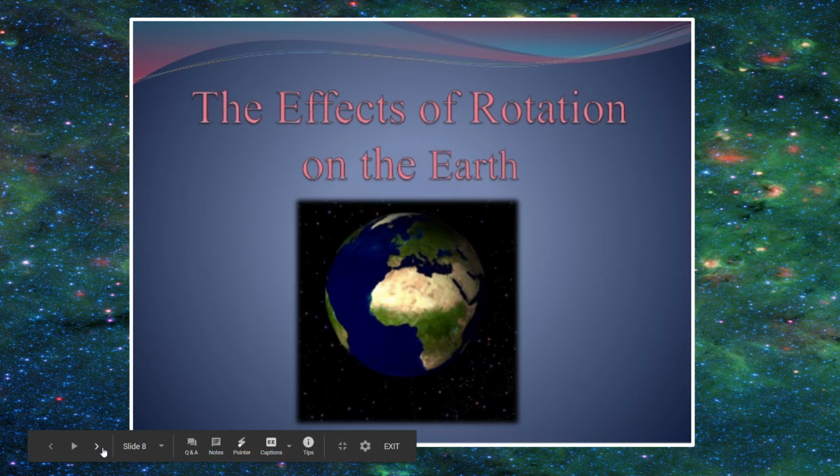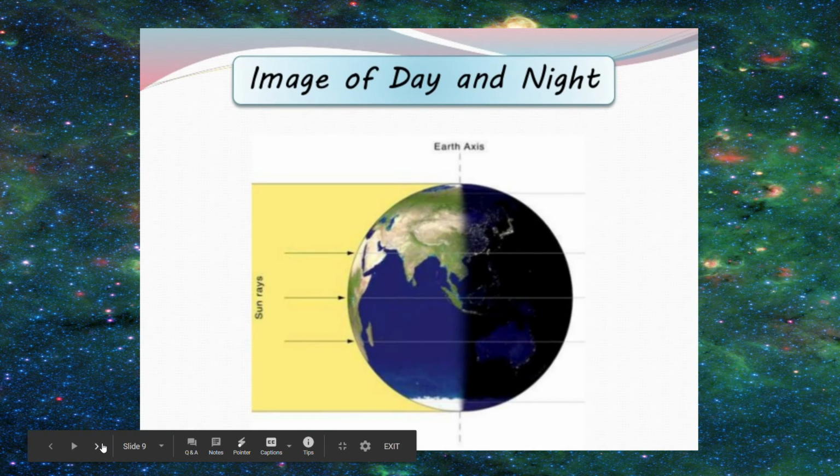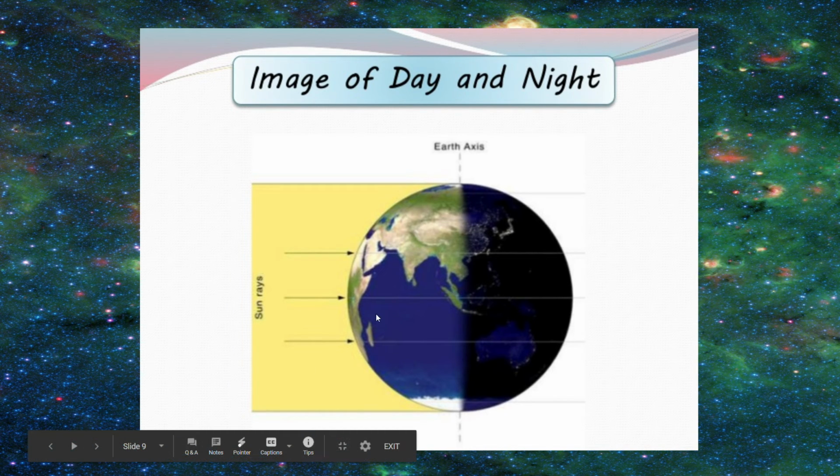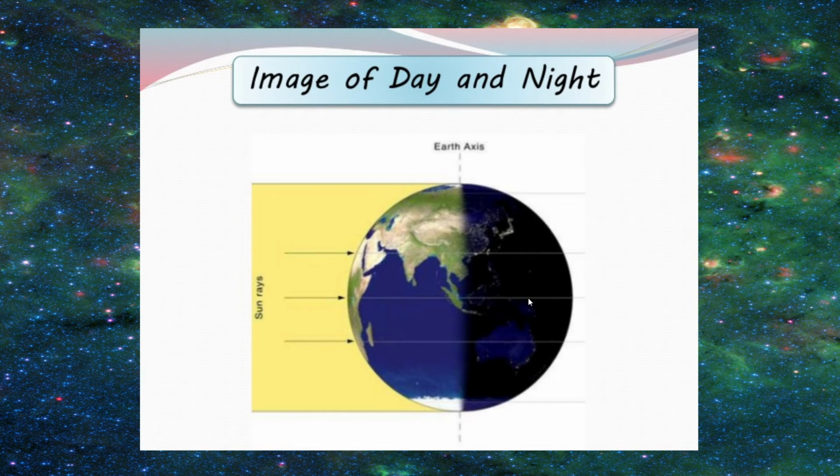Now, what is the effect of rotation on the earth? In your junior classes, you might have read that it causes day and night, which is known to everyone. But in class 9, you are going to read a little more about it. So the portion of the earth which faces sun rays has a day, and the other side which doesn't face the sun has night. So the rotation causes day and night. Just imagine if earth stays like this and doesn't move. Then what's going to happen? Then this part will have day forever, this part will have night forever.